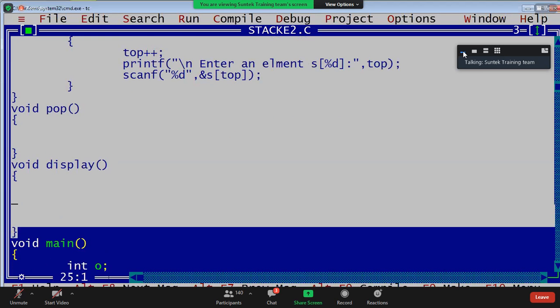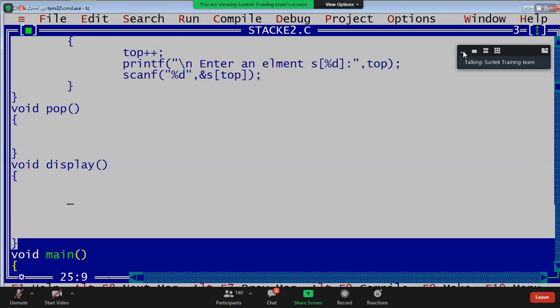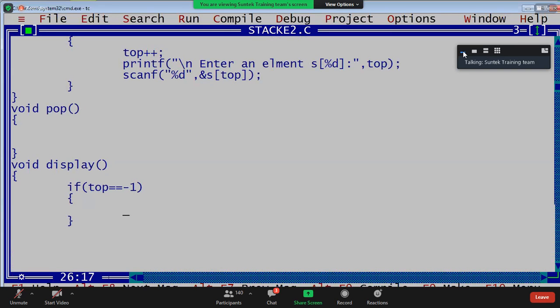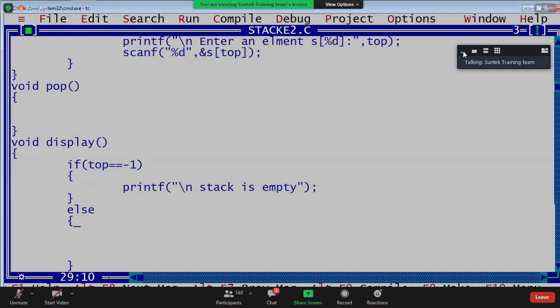For the display option we write, we will display. While displaying also two conditions we have to check. What are the two conditions, guys? We have to check whether it is empty or not. If top equals to -1, the stack is empty. Now we have to write stack is empty. Initially the stack is empty. If it is not empty, display the message, stack elements are.